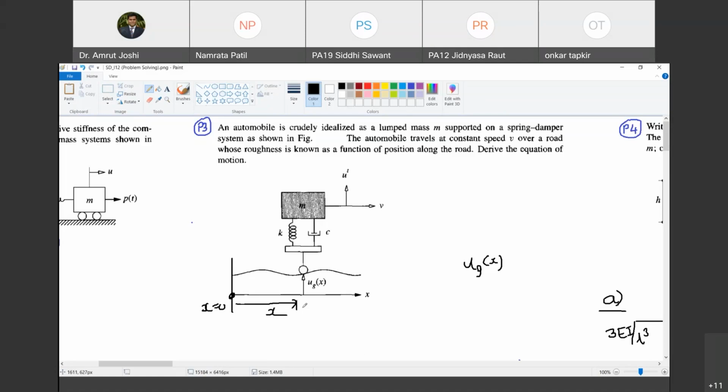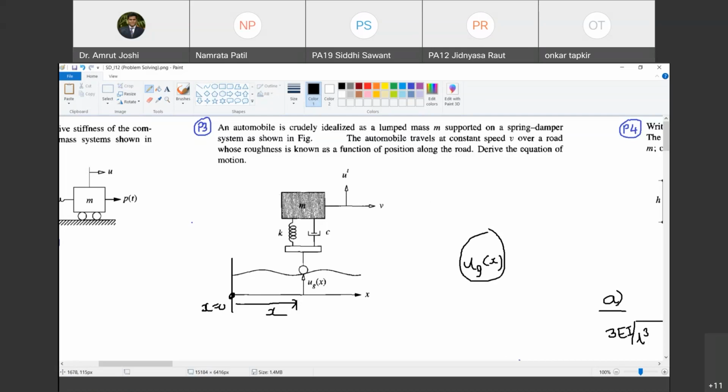This is what it means, roughness of the road: ug of x as a function of x. Are you able to understand this? Are you with me? So you give me the value of x from this point, and I will be able to tell you the height of the ground surface at that x, the height of the road surface from the chosen reference. The chosen reference has to be flat. The chosen reference has to be horizontal. With me? So this function that we get is called the road roughness function. That is known to you.